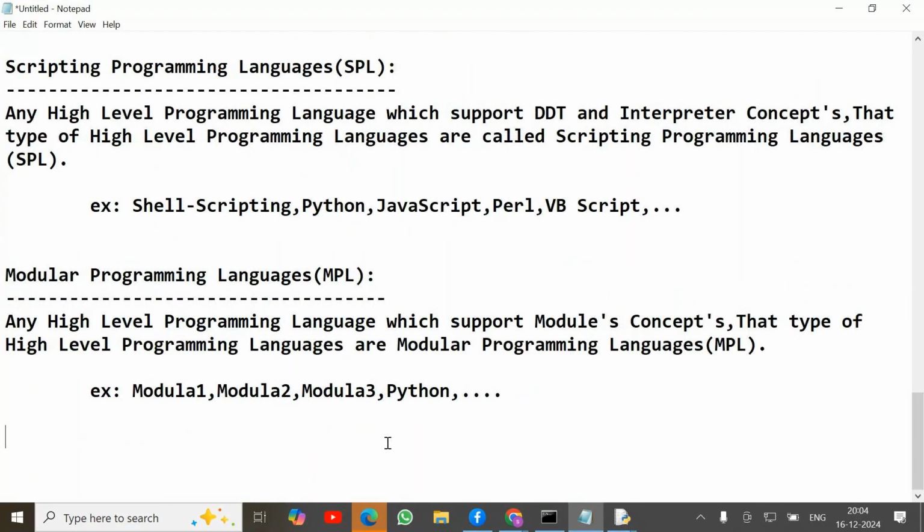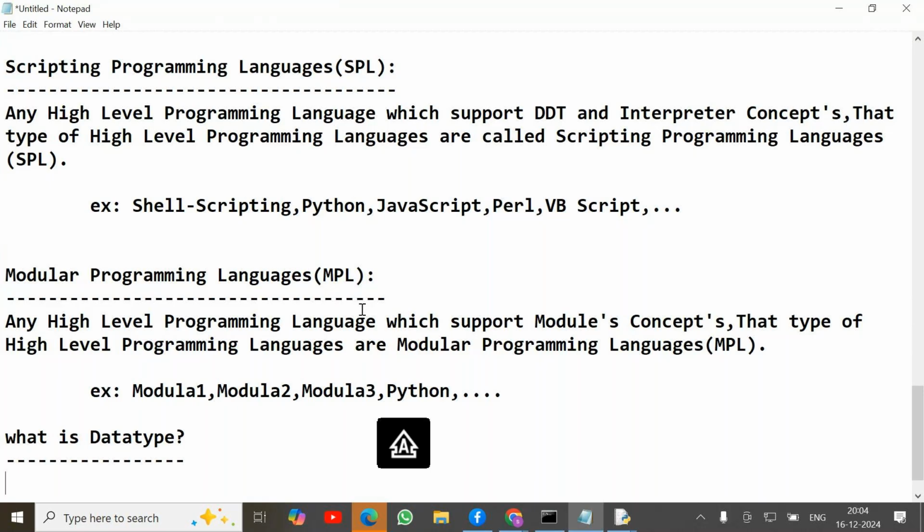The DDT and enterprise concepts we're going to do later. Now I am explaining. Okay. Next, observing very clearly, what is data type? Data type means representing the type of the data.